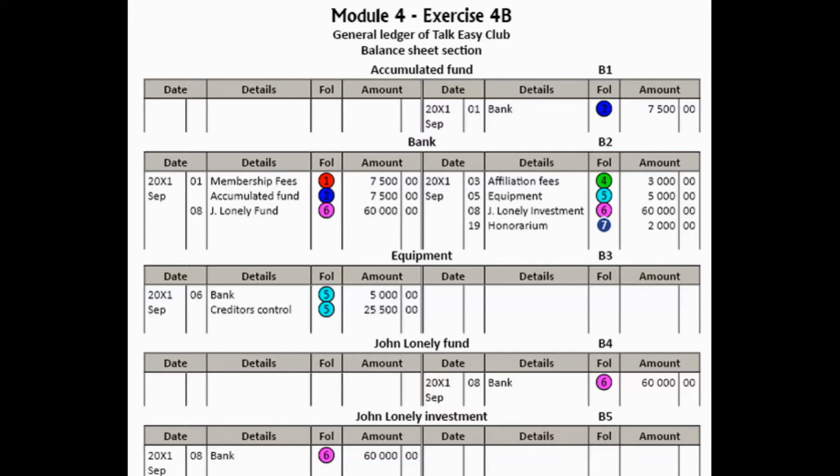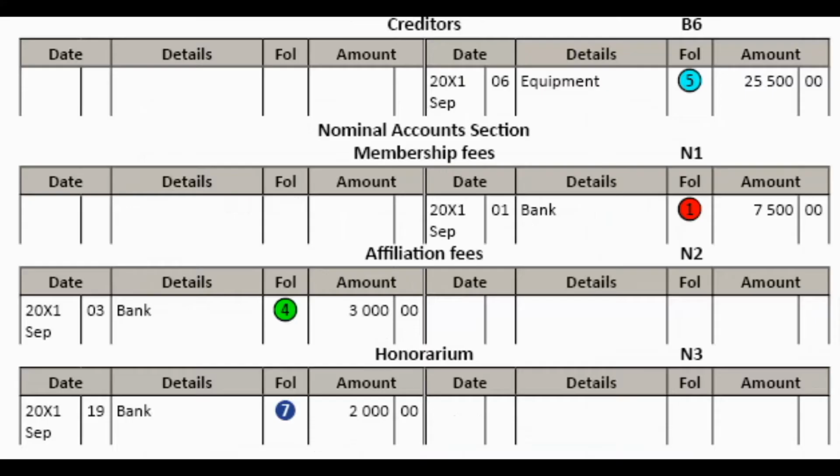Okay, so now we are going to do that last entry on the 19th of September. An amount of 2,000 was paid to the honorary secretary as honorarium. So we pay that out of the bank. Credit bank 2,000 and debit honorarium 2,000, which is an expense. And that transaction is indicated by a white 7 in a blue circle.